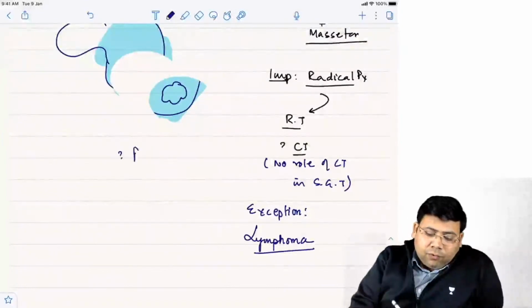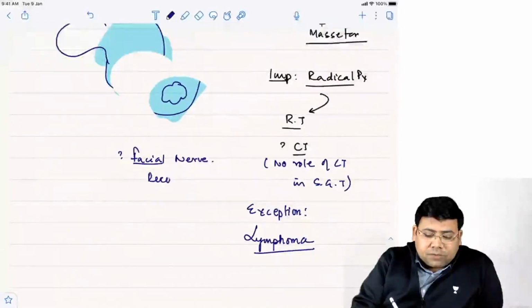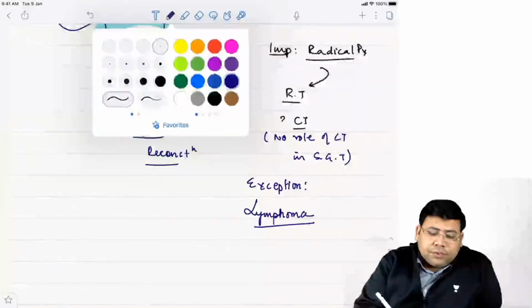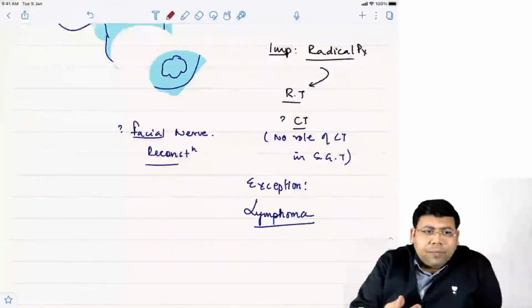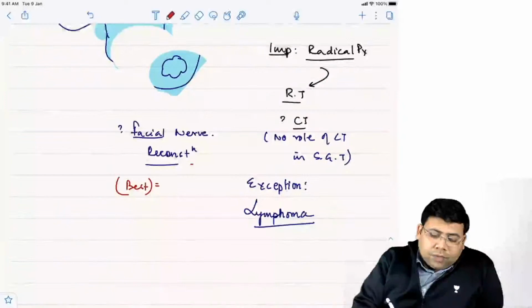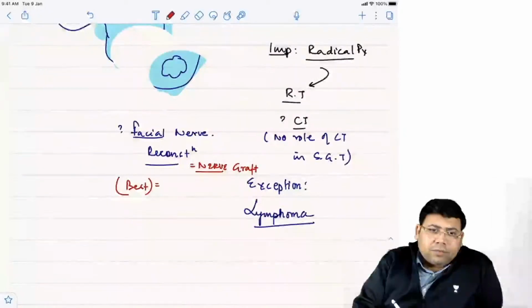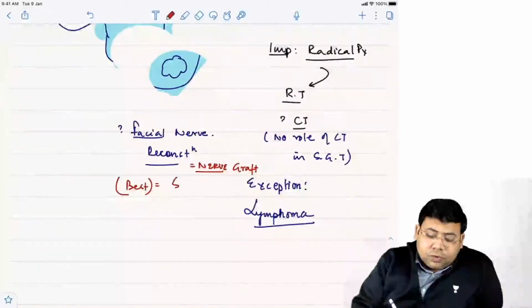So when you go for facial nerve reconstruction, what are the options for facial nerve reconstruction, students? What are the options? Come on, tell me. How do you do this facial nerve reconstruction? It's a very easy thing. Come on, tell me. The best substitute. So actually we require a nerve graft. And what is the best nerve graft that we have, students? Answer is the sural nerve. So we have sural nerve.